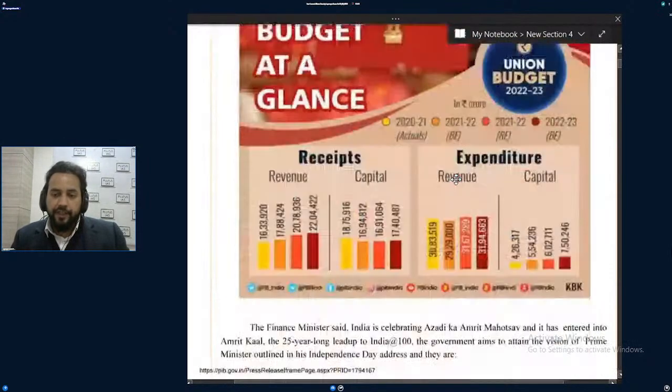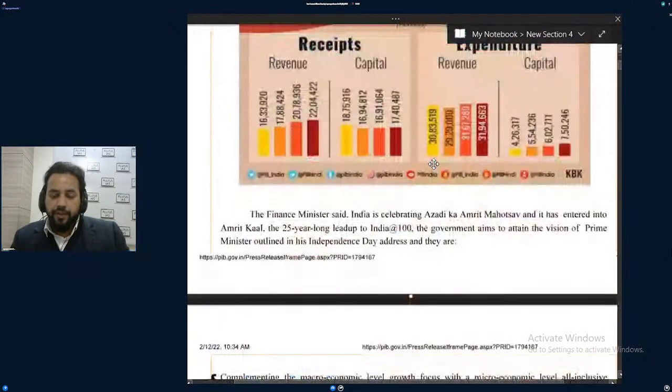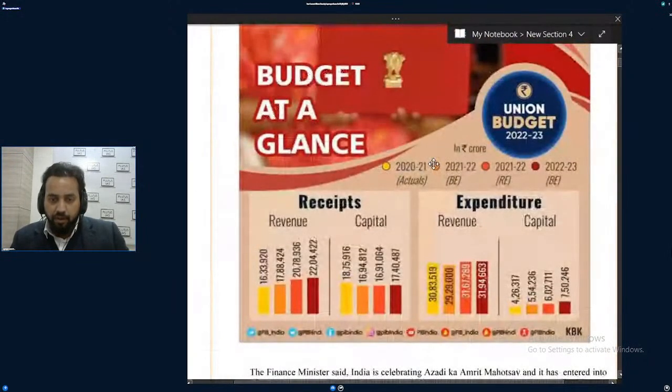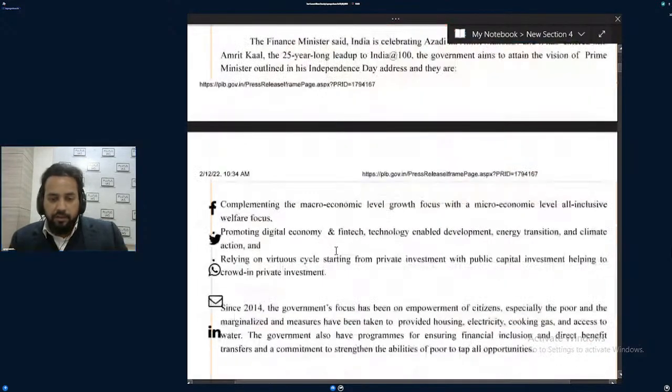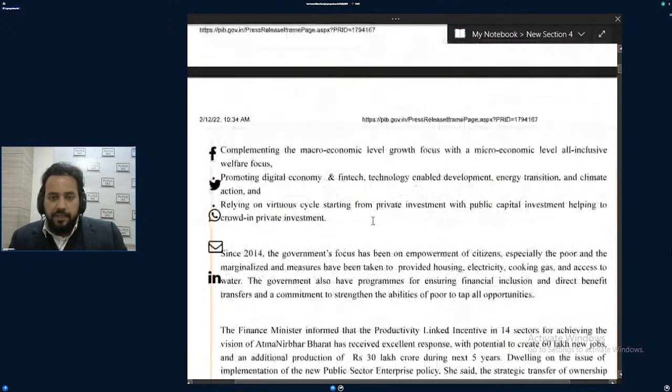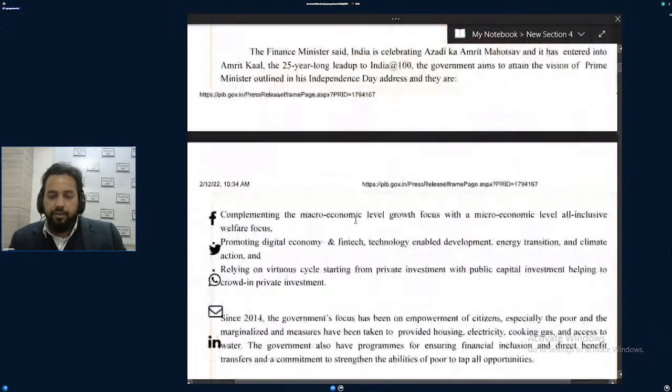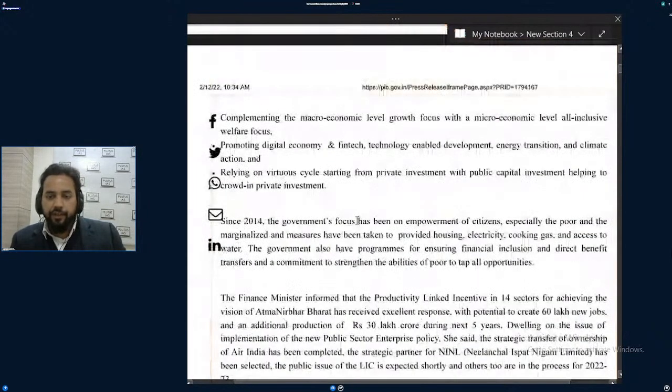What are the different expenditures of the government? For example, this is the overall talk: the government will have two kinds of money, on the basis of revenue and on the basis of capital. This I would have taught in my class. So the government is talking here about where it is going to spend.